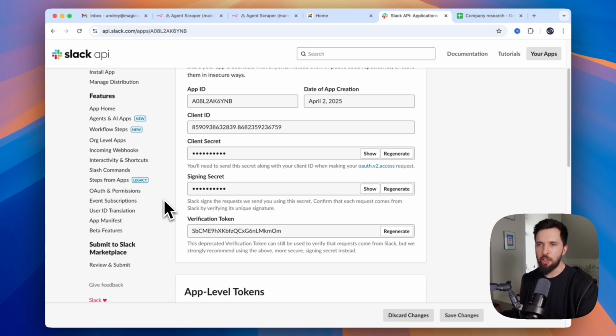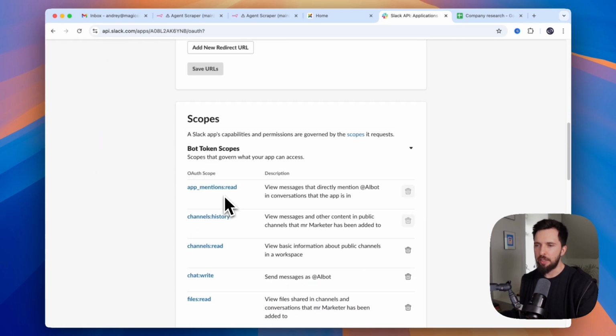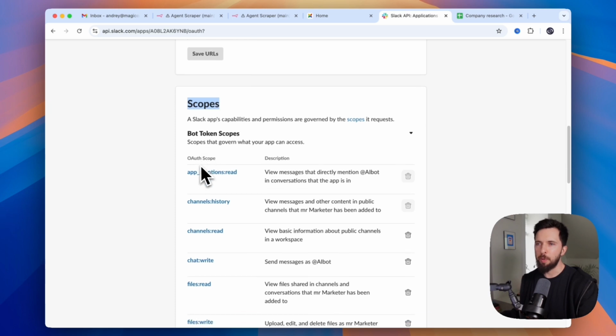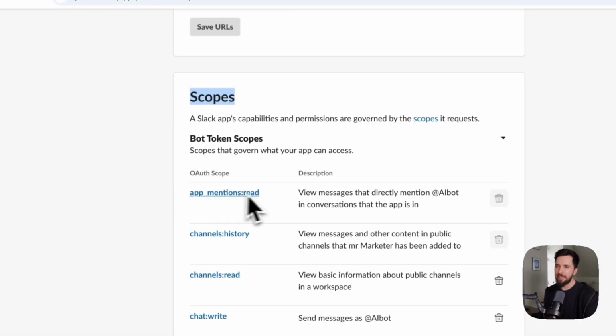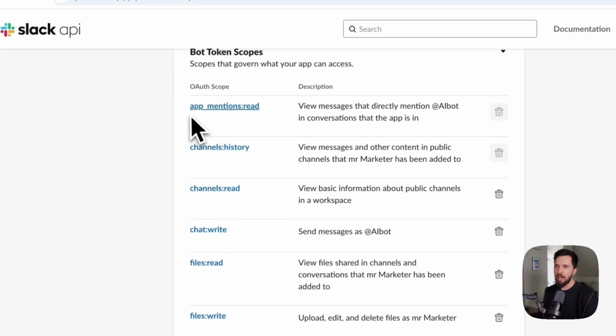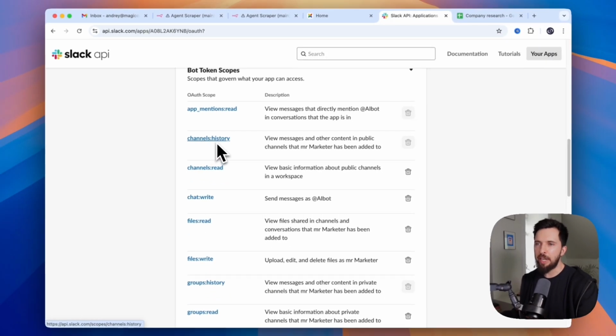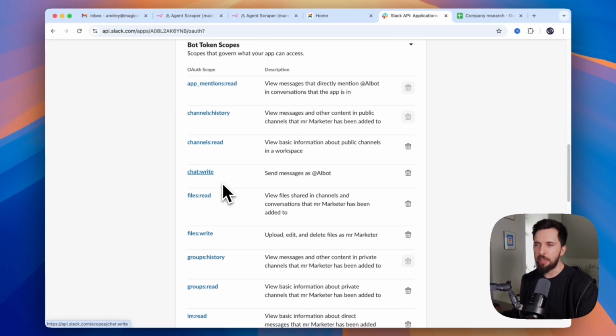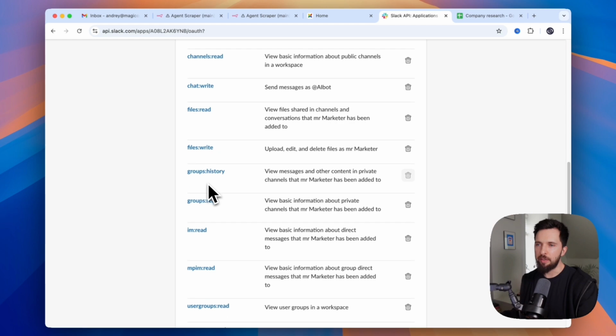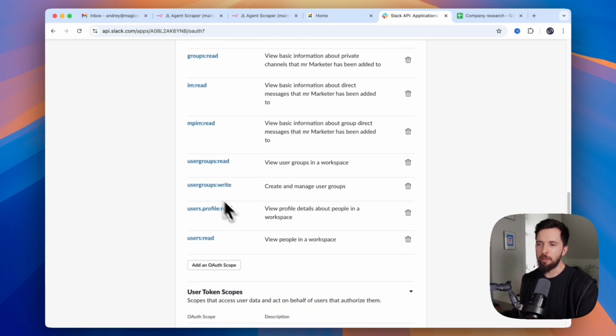Here on this page, you go to Auth permissions, and you will need to give a scope of permissions for your Slack n8n bot. So I gave it permissions to read mentions, channel history, channels read, chat write, files read, files write. It's quite a lot of permissions.